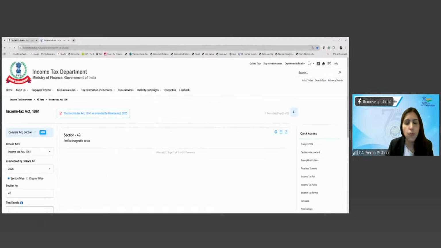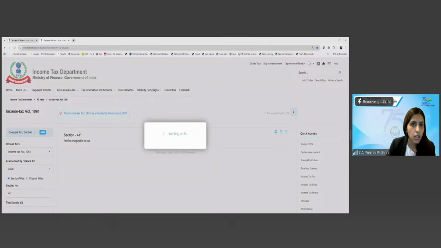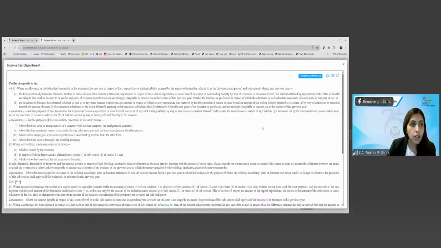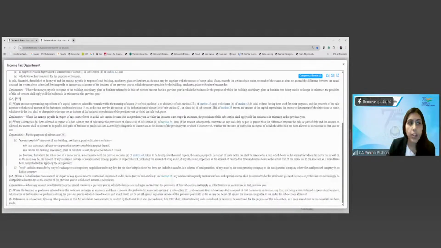What does 41 say? Profits chargeable to tax. It says 41(4), where a deduction has been allowed in respect of bad debt or part of the debt under 36(1)(vii), then if the amount subsequently recovered on any such debt is greater than the difference between the debt or part of debt and the amount so allowed, the excess shall be deemed to be PGBP and chargeable to tax in the year in which it is recovered, whether the business is in existence or not in that year.